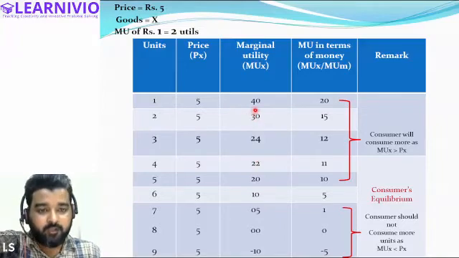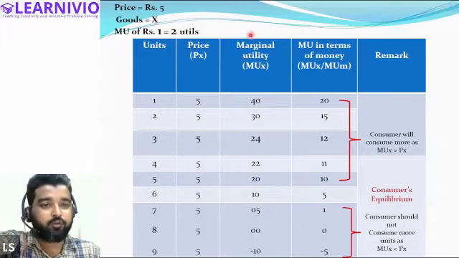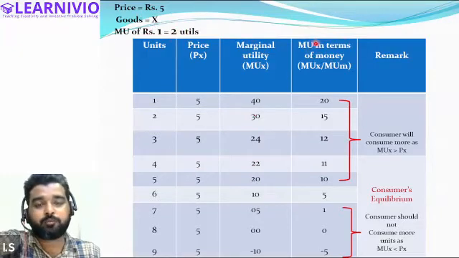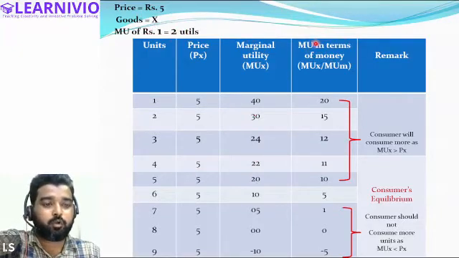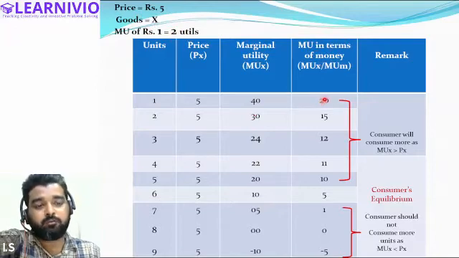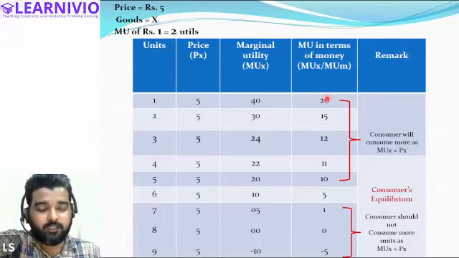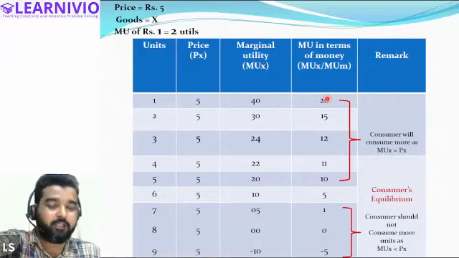Now, because in this case 1 rupee is equal to 2 utils, we have to draw this column. In this case, it is not optional. It will be mandatory to draw this column, because we need to convert the utility in terms of money.